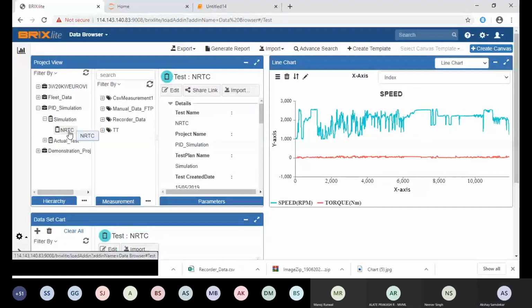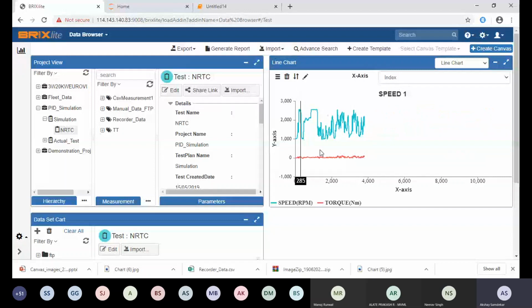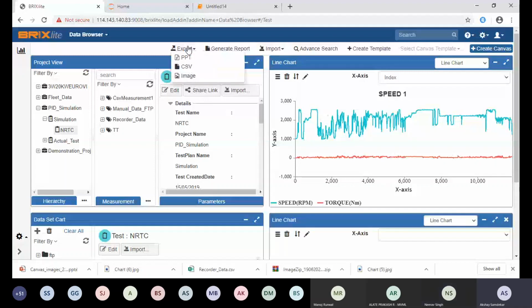So these basic options are available, like edit canvas title. Suppose you want to have your own canvas title, I will say speed 1 kind of. So you can have this kind of edit axis title as well. And as I said, I can have many canvases. So export options are available here: many canvases as a zip file, and export into PPT, CSV, etc. So these kinds of export options are available.